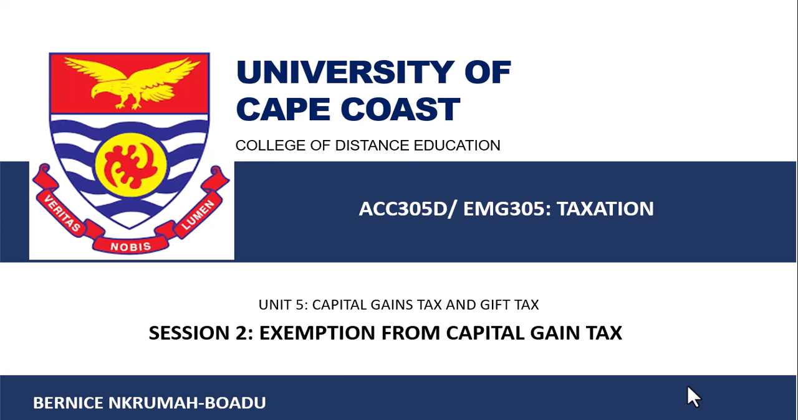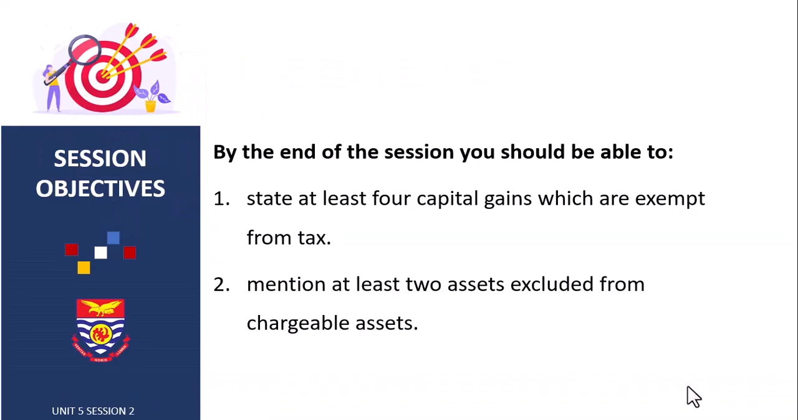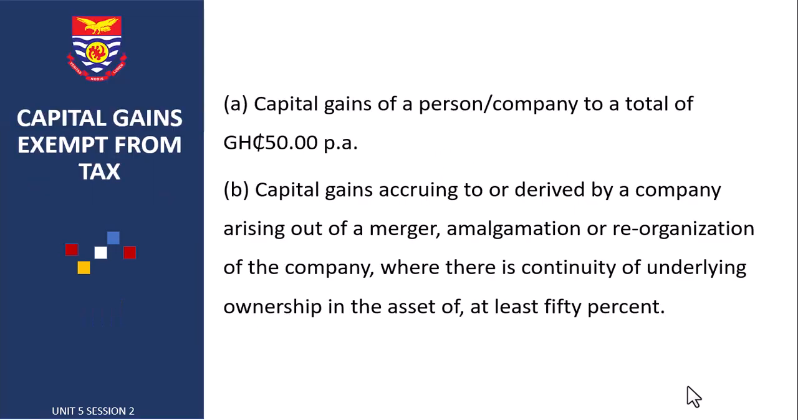In this session, we are going to look at capital gains exempt from tax and assets excluded from chargeable assets under capital gains tax. By the end of the session, you should be able to state at least 4 capital gains which are exempt from tax. Mention at least 2 assets excluded from chargeable assets under capital gains tax.